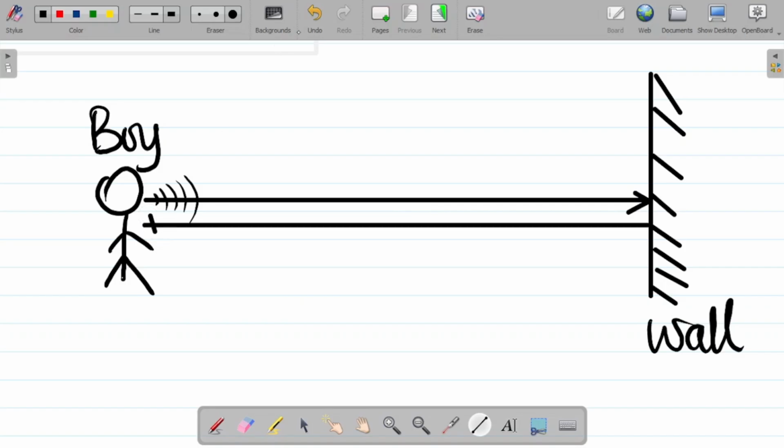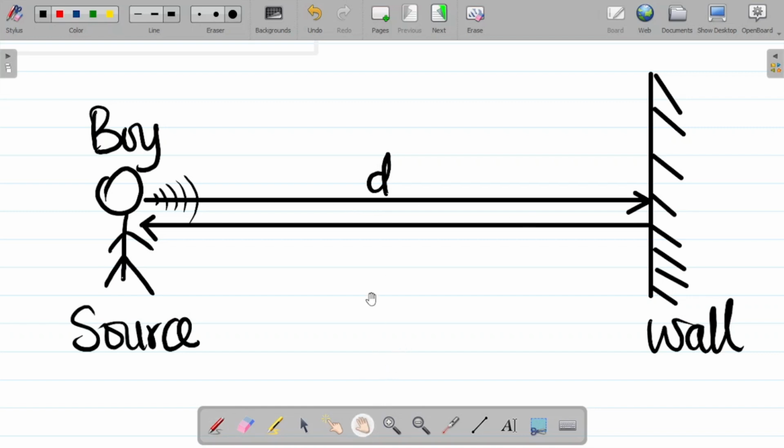So with this, it goes back to this. All right, what do you observe? Let's call the source of the sound wave the boy, because he's the one shouting. The distance from the source to the wall, let's call it d. So the distance from the boy to the wall is d.